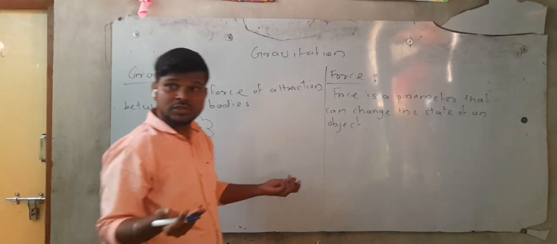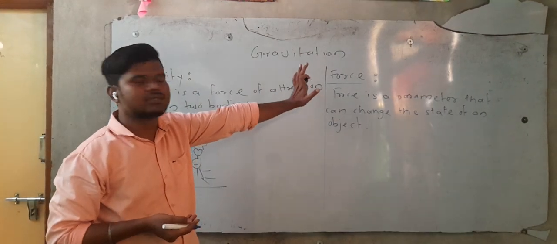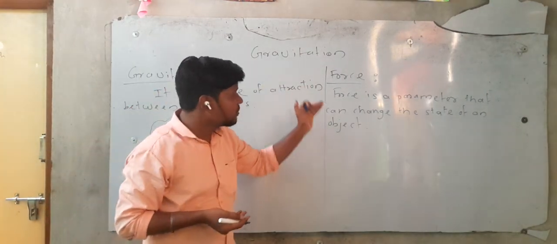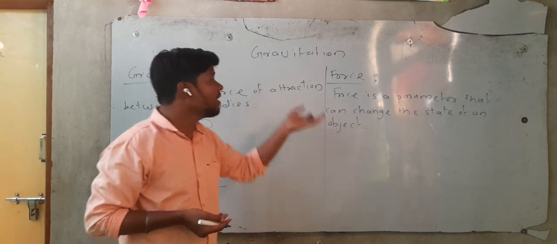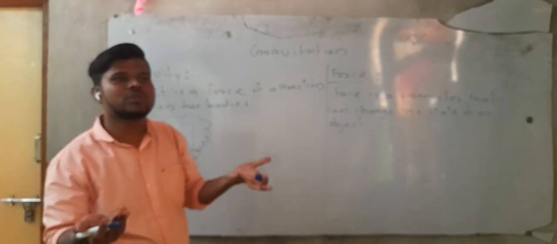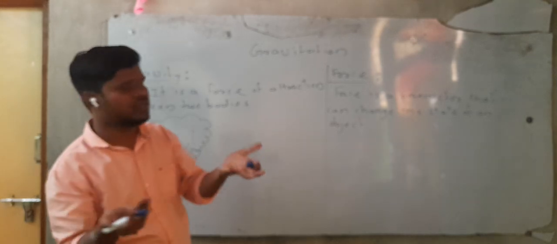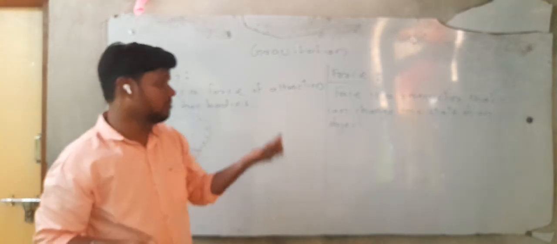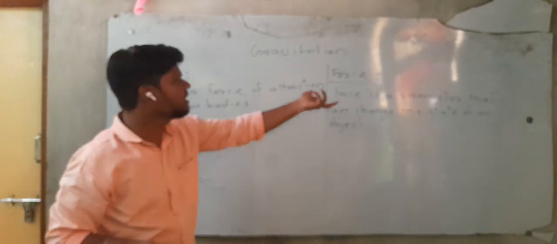What is force? Force is a parameter that can change the state of an object. Understood? And that is why force is responsible for the motions, and force is responsible for the stopping of an object, of a motion. So that is the overall definition of force.